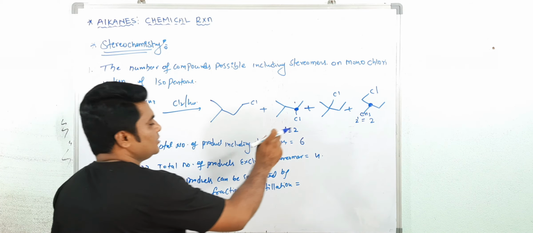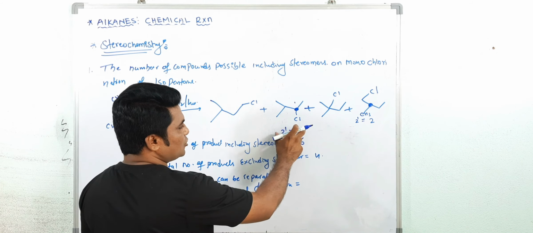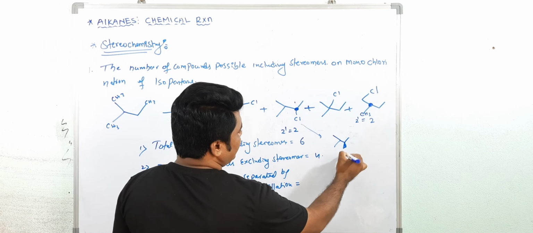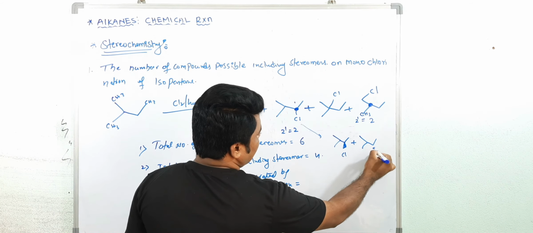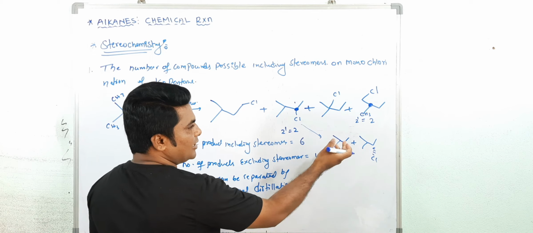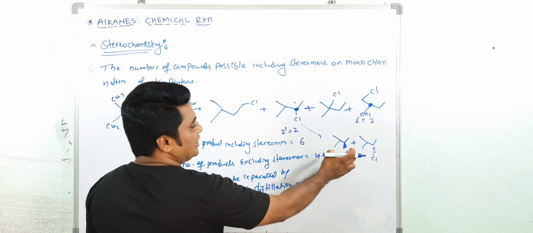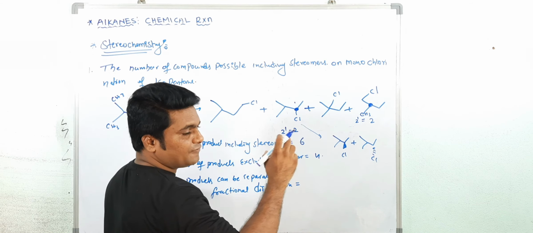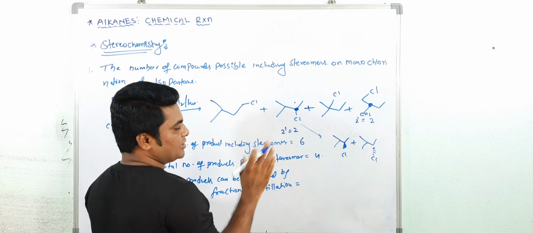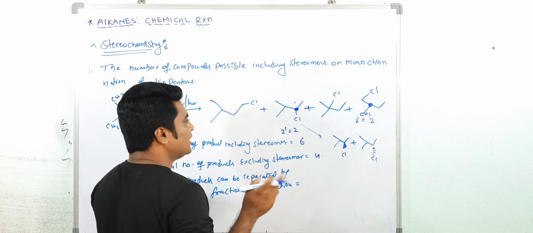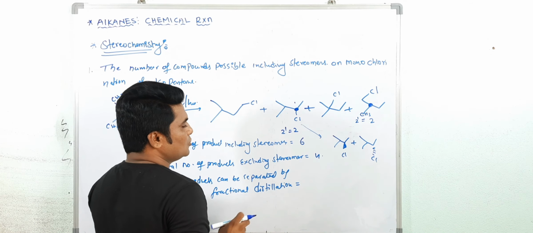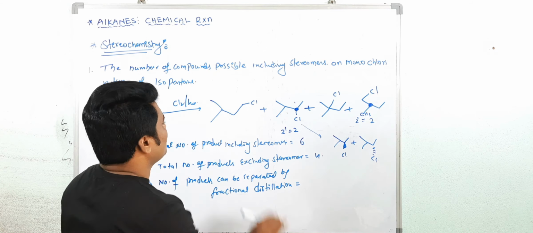See here, in this compound you will get enantiomers. In this compound you will get like this. One is above the plane and the second is below the plane. So both are mirror images. And if you heat the compound, this enantiomeric pair comes out together. It means you cannot separate these enantiomers by fractional distillation. So along with all the compounds, both will come out. It means enantiomers cannot be separated. But these two are diastereomers. They are not mirror images but have the same chemical formula. So by fractional distillation you can separate only one.